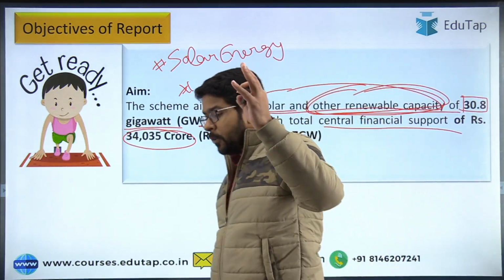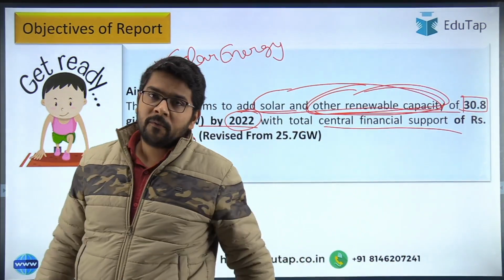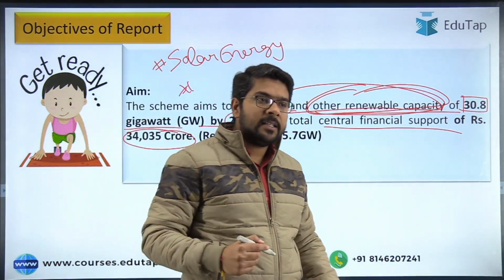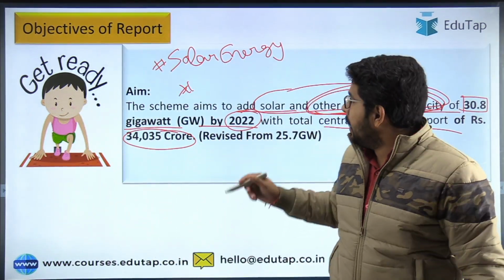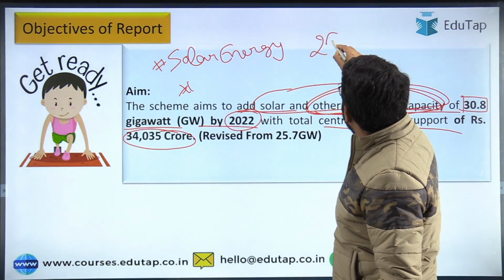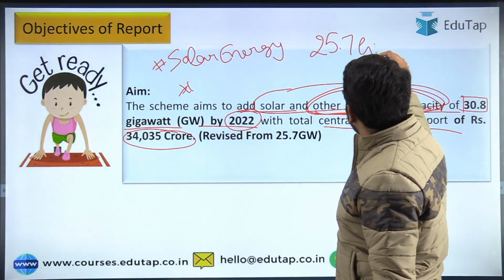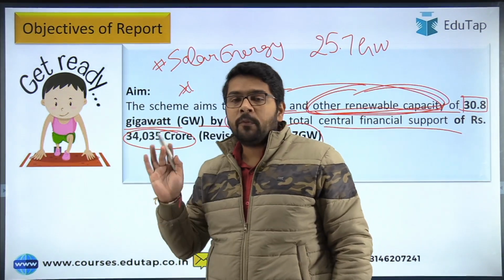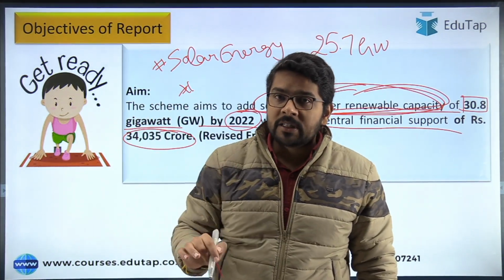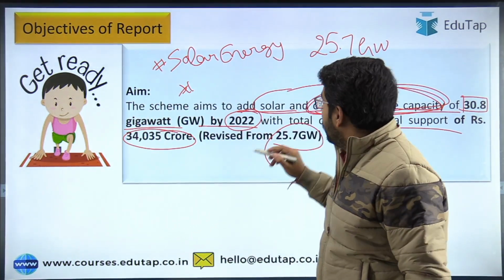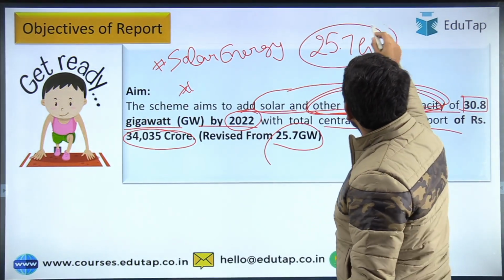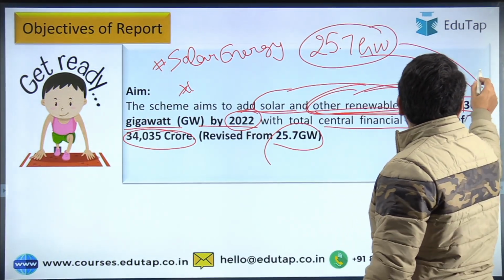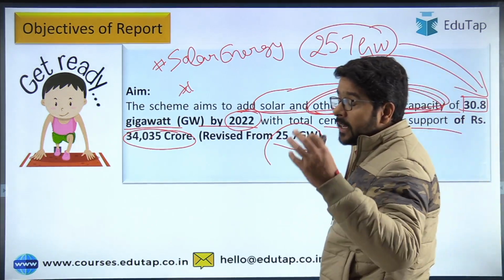Now guys, if you refer to the official sites of the ministry under this Pradhan Mantri Kusum scheme, the earlier target was 25.7 gigawatt. It was revised in the budget of 2020, and it has been revised to 30.8 gigawatt.